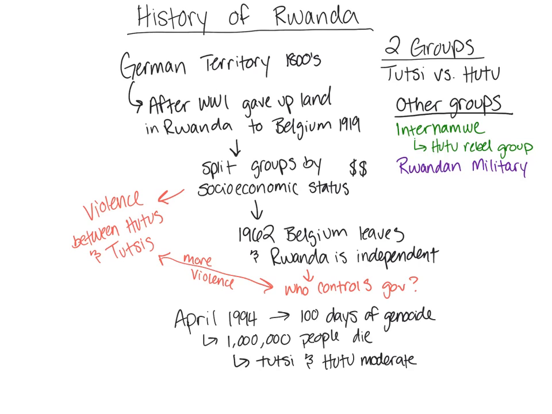Just like how we have lots of different ethnic groups in our army, right? And so it gets hairy because they want to protect the people, but also the rebel group, the Interhamwe, are going to gain such large numbers and be so aggressive that the military is going to have a hard time controlling them, okay?